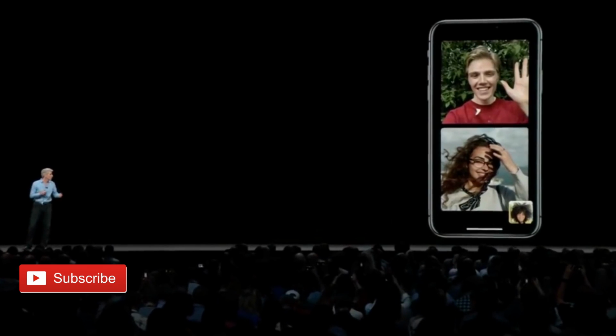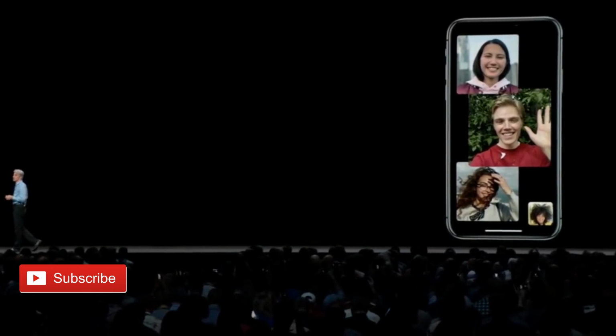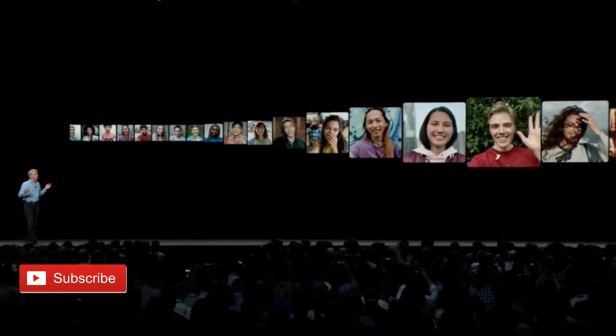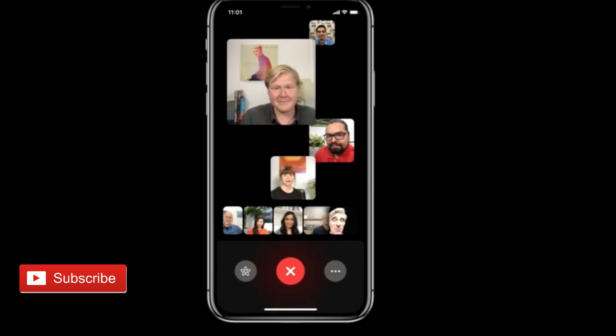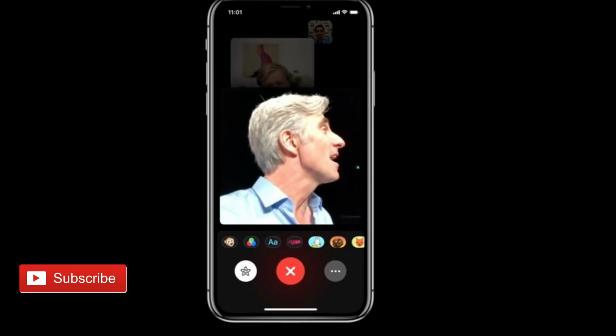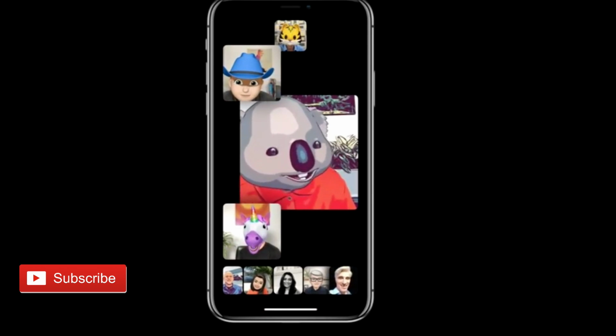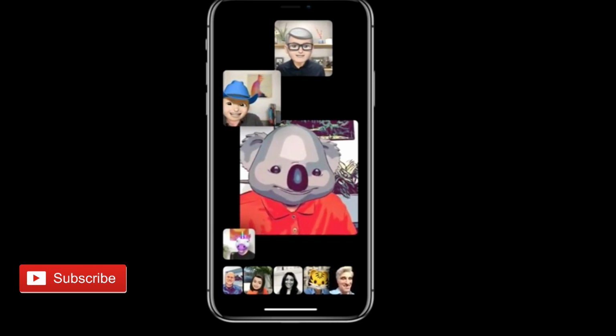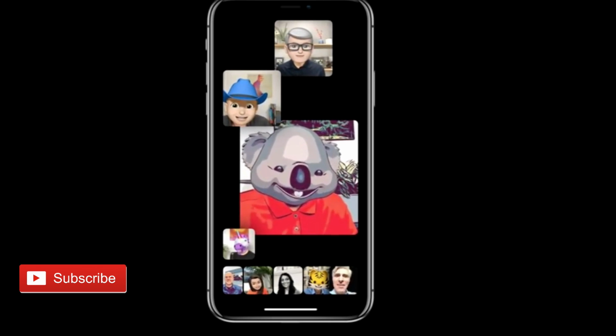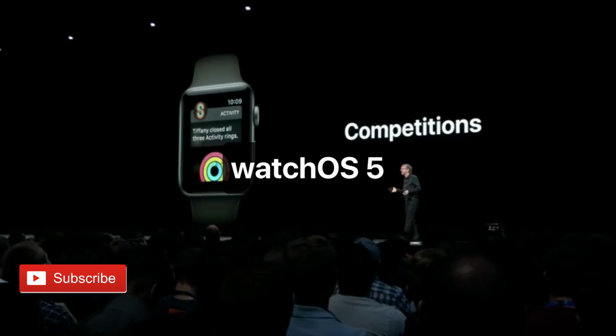Next up is FaceTime. You can now group FaceTime up to 32 people. You can make a FaceTime call directly from a group chat to ring everybody in the group. And you can access Animoji, filters, sticker packs, and more directly in FaceTime, and everybody else can use them too. Group FaceTime has floating video boxes and brings the people who are currently talking in the front and center automatically to give you the best experience.